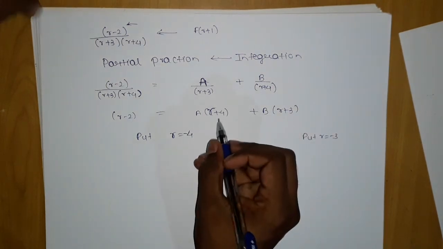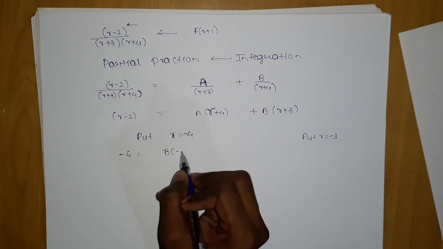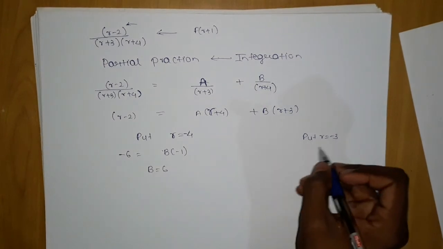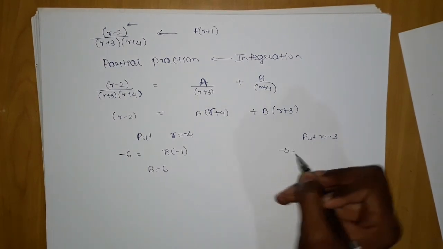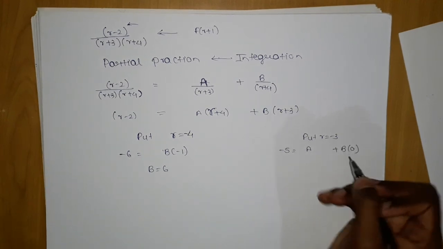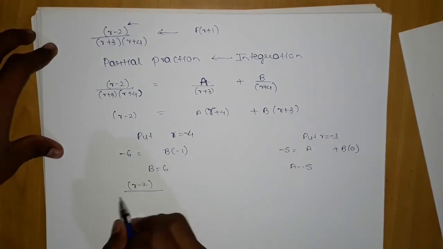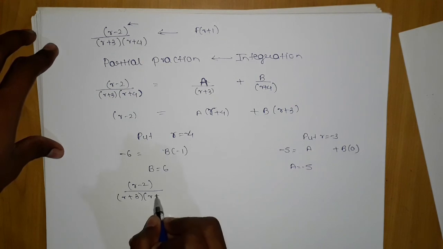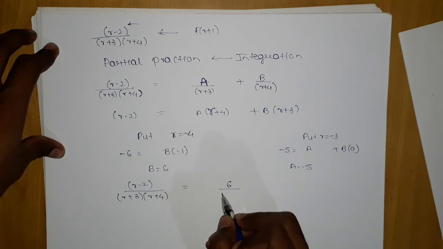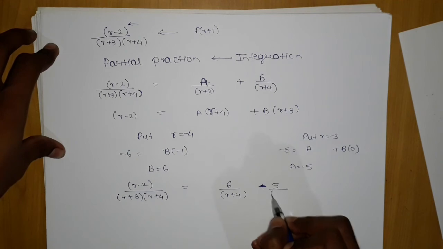First, when we put r equals minus 4, what will happen? This will become minus 6, this will become 0, and the coefficient will become minus 1, which will give me b is nothing but 6. When we put r equals minus 3, minus 5 will happen here, a will stay there, and b will be multiplied by 0, which will be 0. So a equals minus 5 is our answer. So r minus 2 upon r plus 3, r plus 4 will break up into 6 upon r plus 4, minus 5 upon r plus 3.